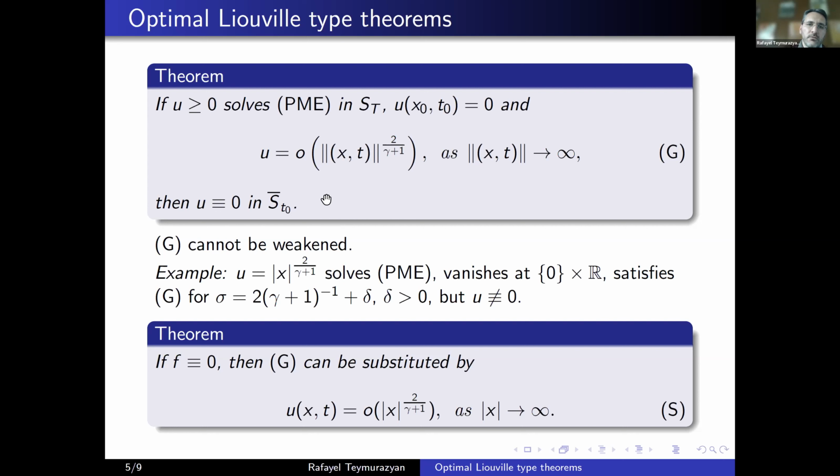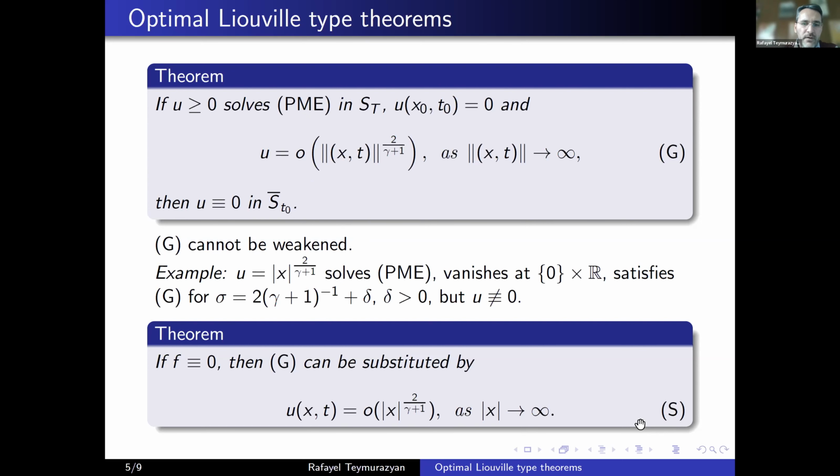So if U is a non-negative solution of the porous medium equation in the strip and vanishes at one point and has a growth that is controlled in space direction in faraway points, then the solution must be 0 up to that time where it is vanishing. And this, I'm going to refer to it as S, meaning that growth in space variable only.